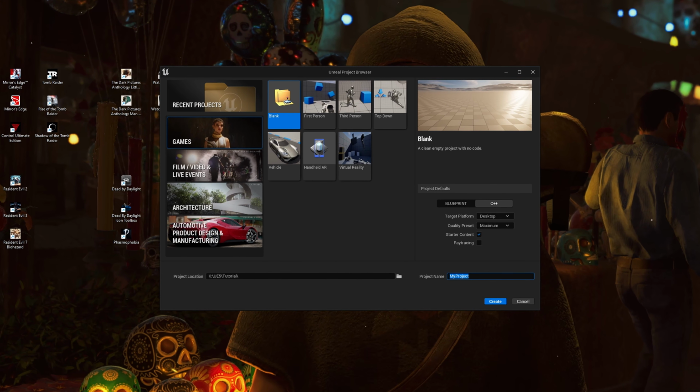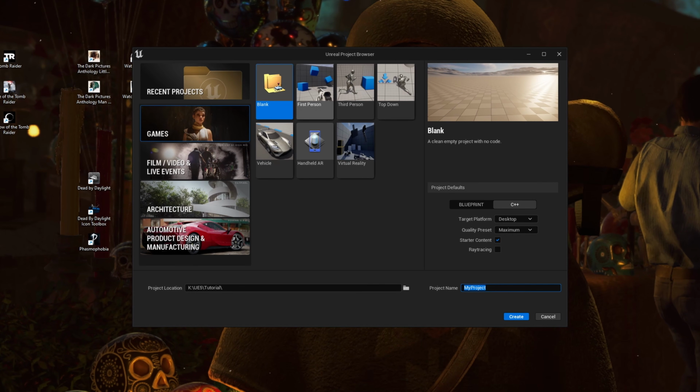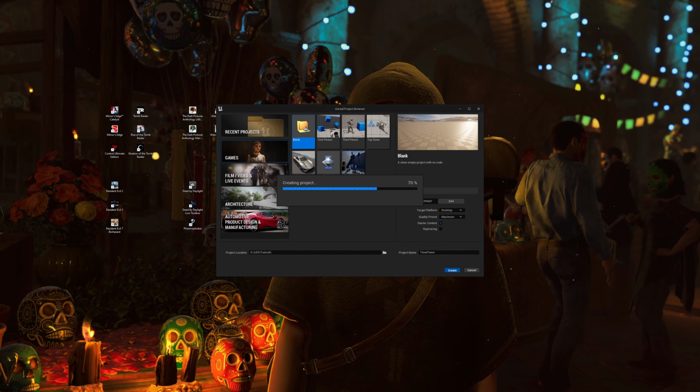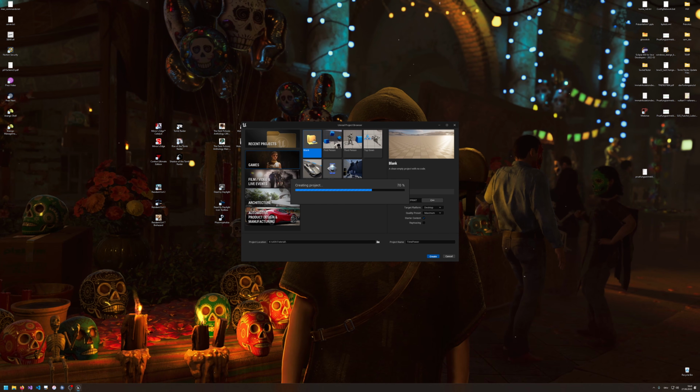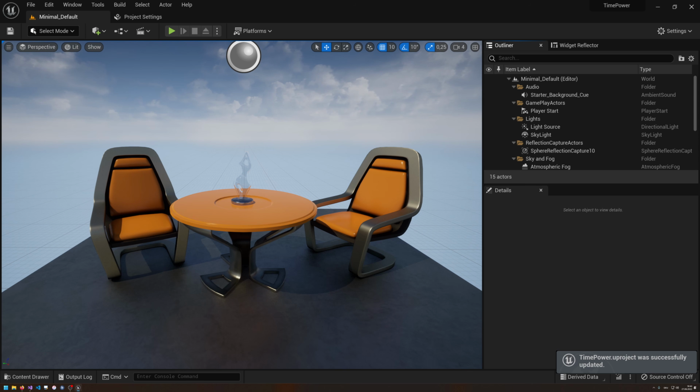So let's get started by creating a new project in Unreal Engine. I'm, of course, going to use a blank C++ template for desktop and maximum quality. And the name, I'm just going to call it Time Power, because this is just about the power of time. So let's create the project, and I'm going to see you on the other side when the project has been created by Unreal.